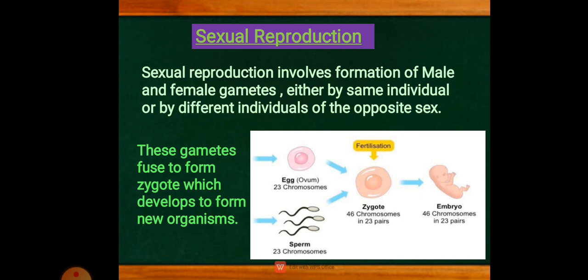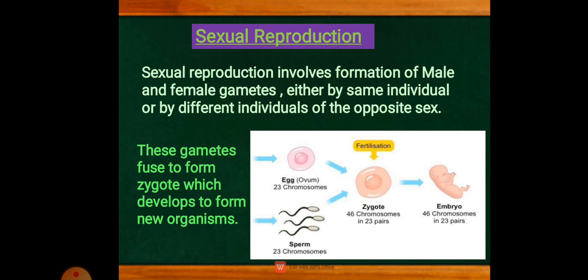Now, what happens to the new individuals in sexual reproduction? First, new individuals are not identical to the parents. If you compare them with the parents, they are not exactly the same, though some similarities will be observed.